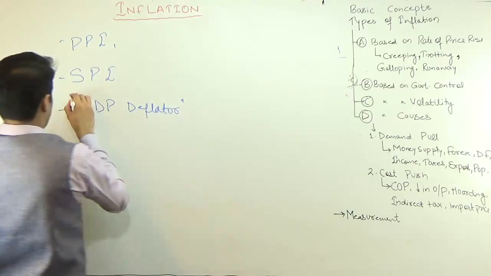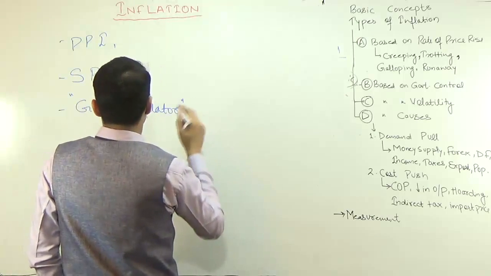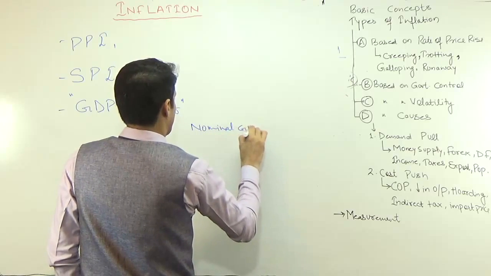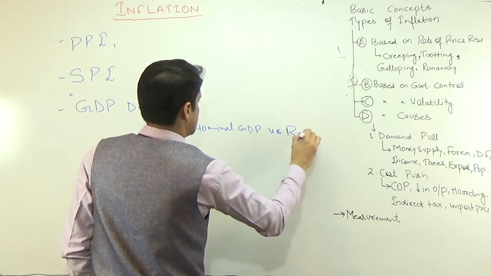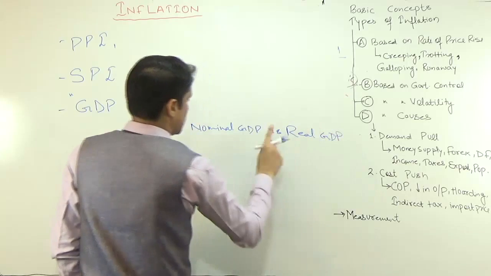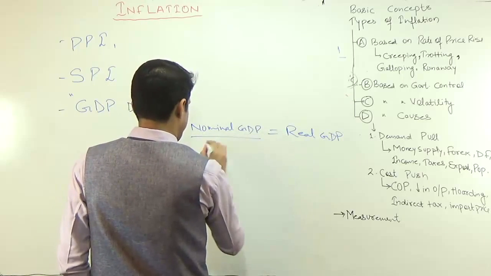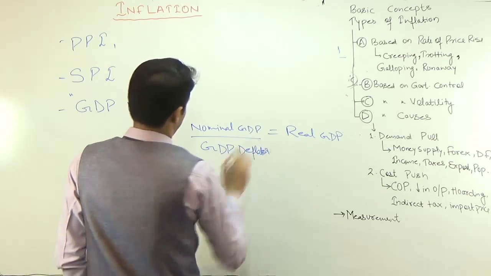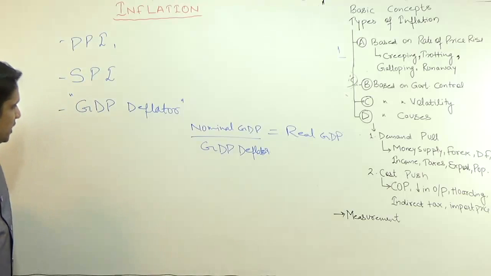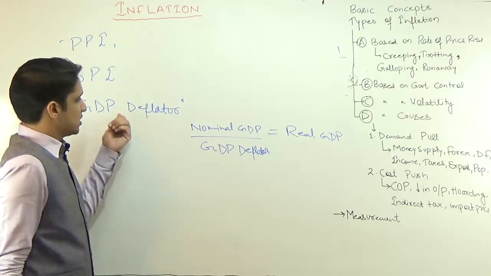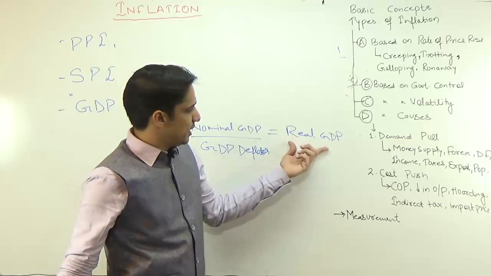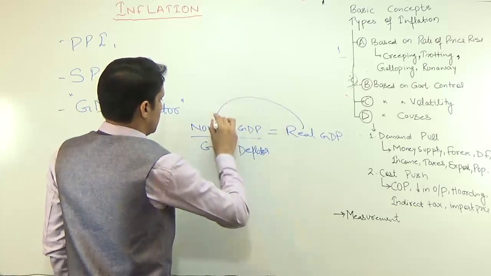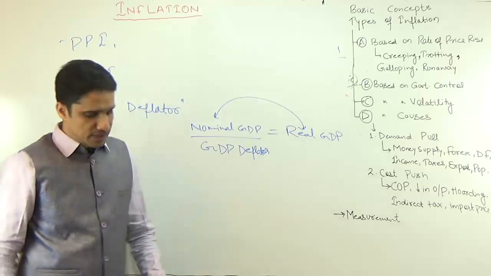GDP deflator we are going to cover in microeconomics, when we discuss nominal GDP versus real GDP. Real GDP equals nominal GDP upon GDP deflator. So this is known as the GDP deflator, calculated by CSO, but the details we are going to discuss in that GDP calculation chapter, because in that chapter we will discuss the relationship between real and nominal, factor cost, market price and all these things.